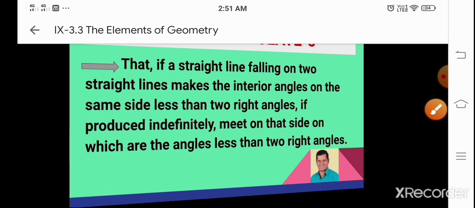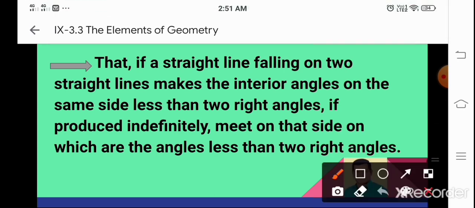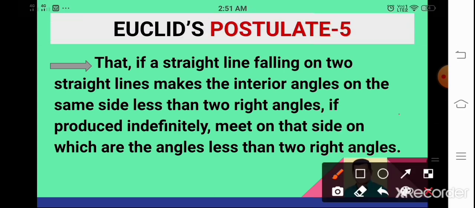Now let us see the fifth postulate, which is very important. If a straight line falling on two straight lines makes the interior angles on the same side less than two right angles, the two lines, if produced indefinitely, meet on that side on which the angles are less than two right angles. Let us see the diagram.